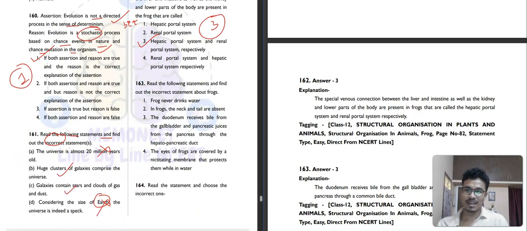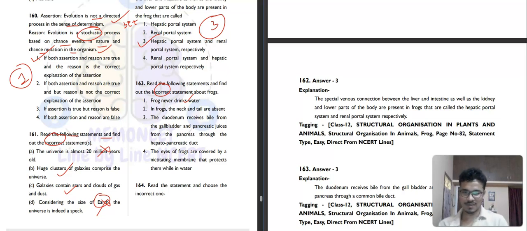What is it saying? Read the following statements and find out the incorrect statement about frogs. Frogs never drink water.